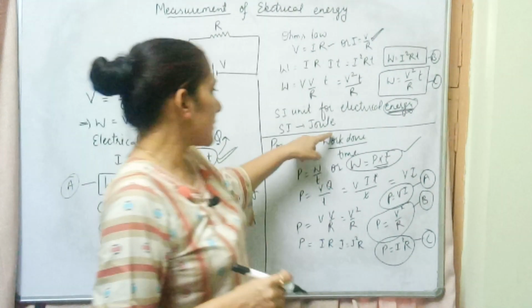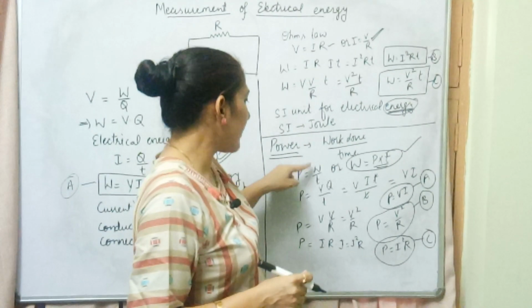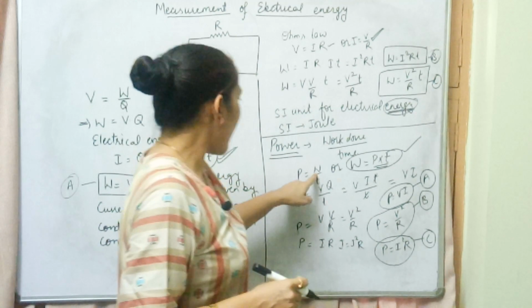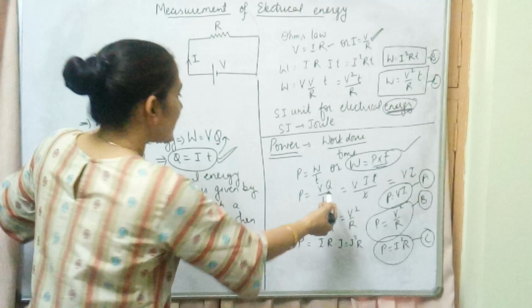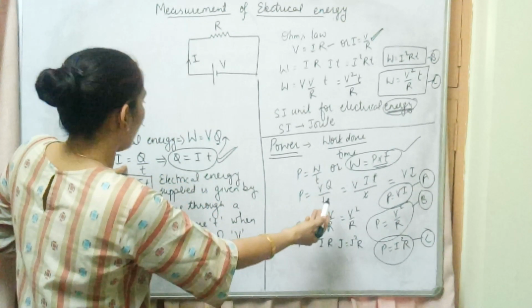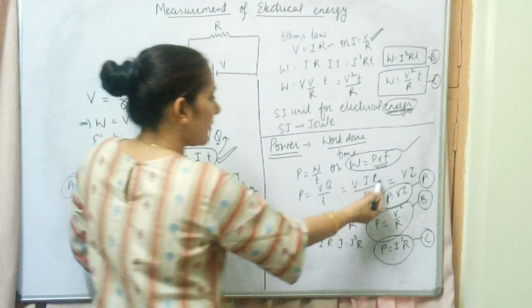Power we are saying is work done upon time. Power can be given as W upon T. This W, work done, from here we have written V into Q upon T. Instead of this Q we can replace the value over here, that is I into T. I have written it this way.